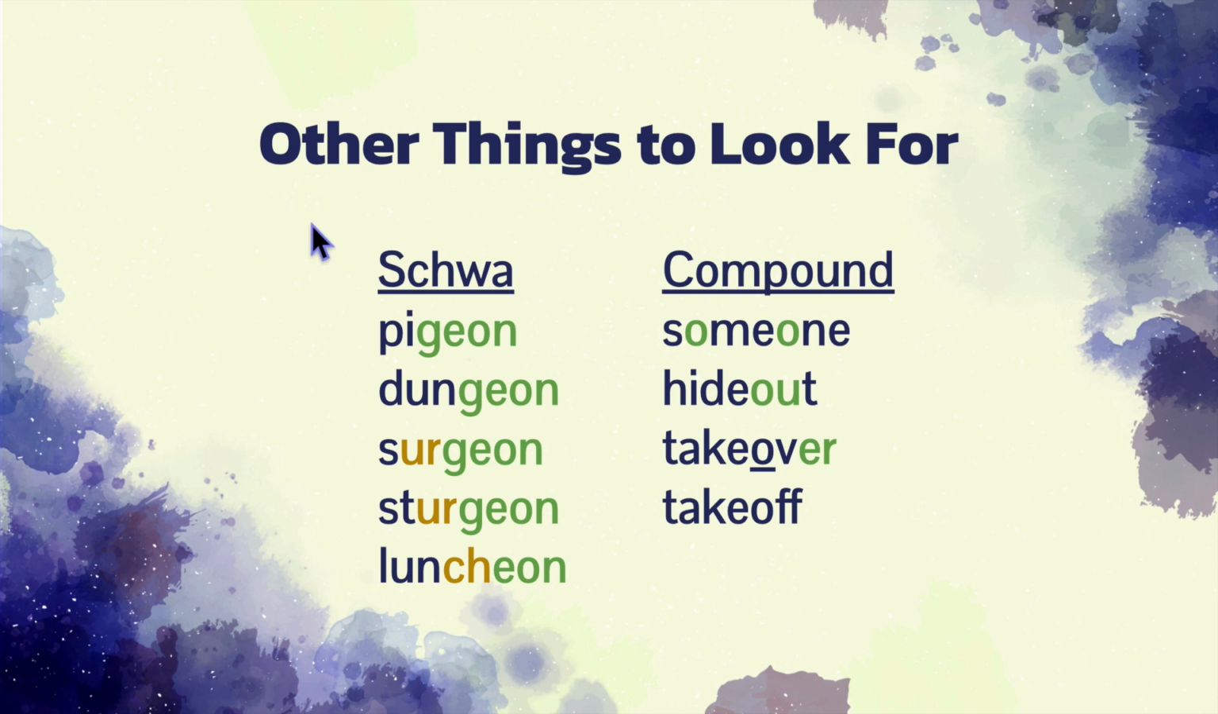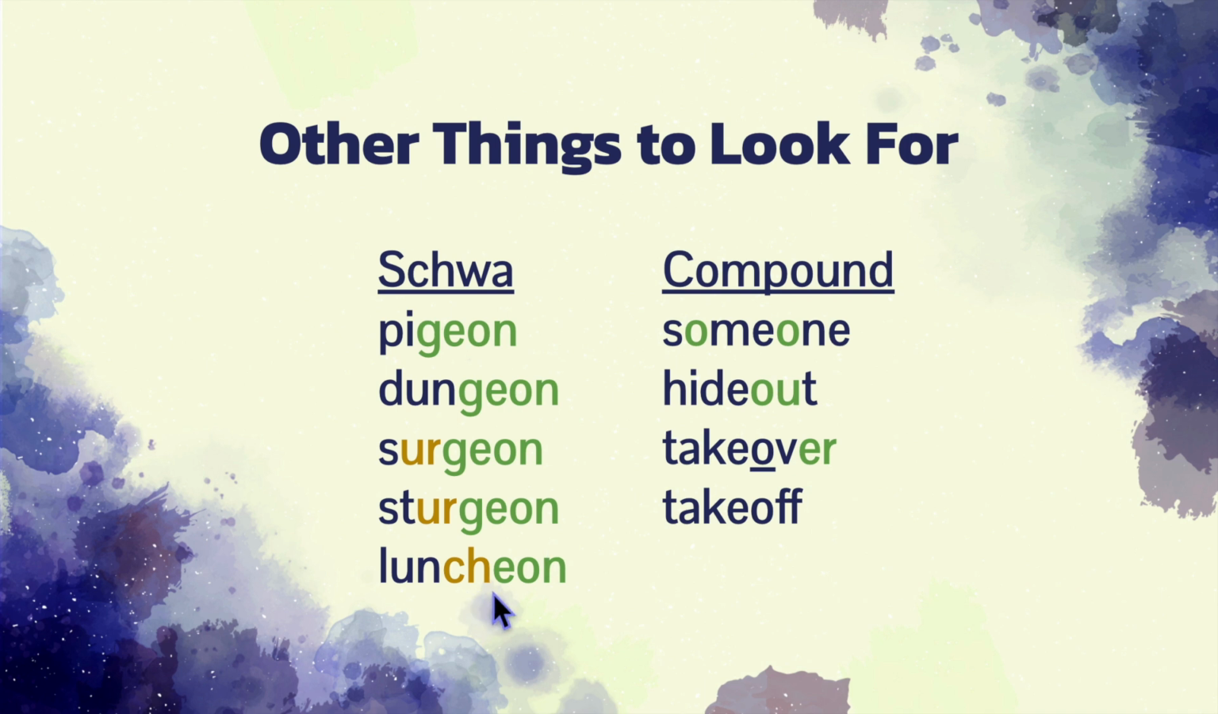Here are some other things about EO to be on the lookout for. In all of these words, the E and the O schwa, which means they sound more like a short U sound of "uh", or maybe a short I sound of "ih" sometimes. In addition, in the words with the G, the E is going to make the G have its soft sound of J. So this is pigeon, dungeon, UR says "er", surgeon, and sturgeon.